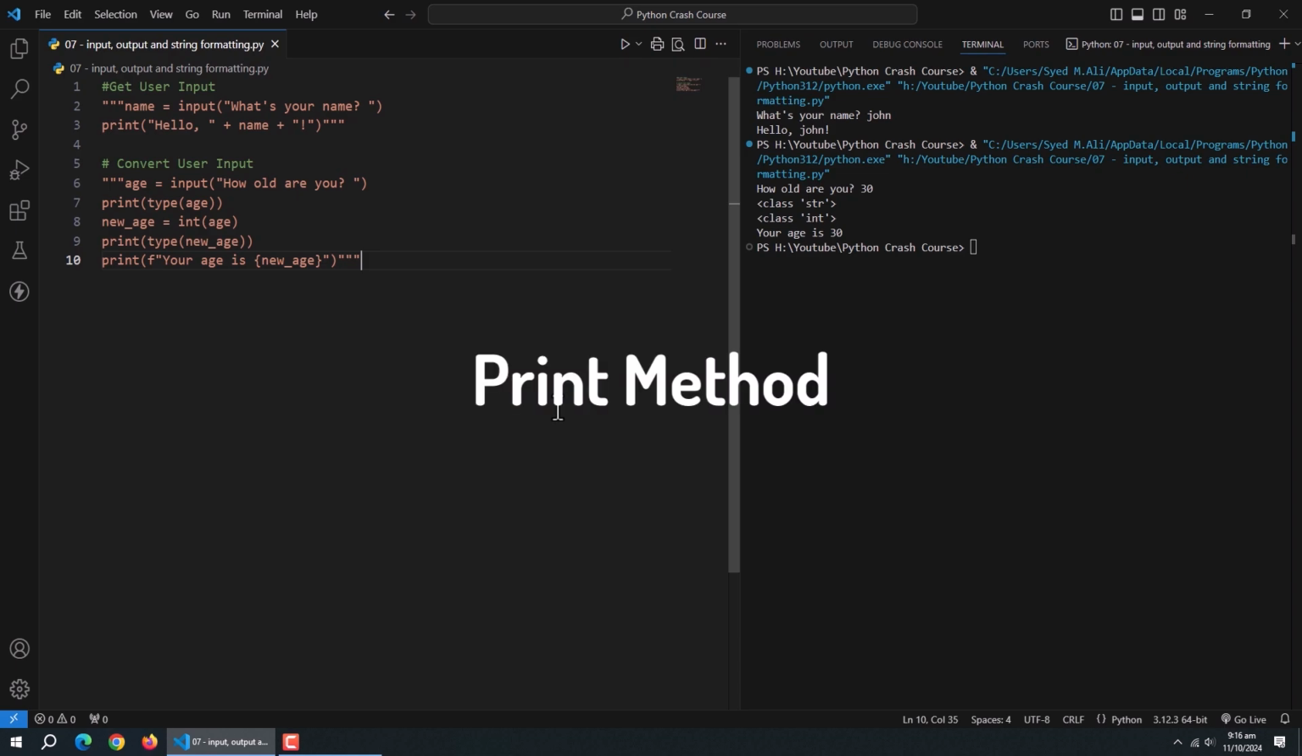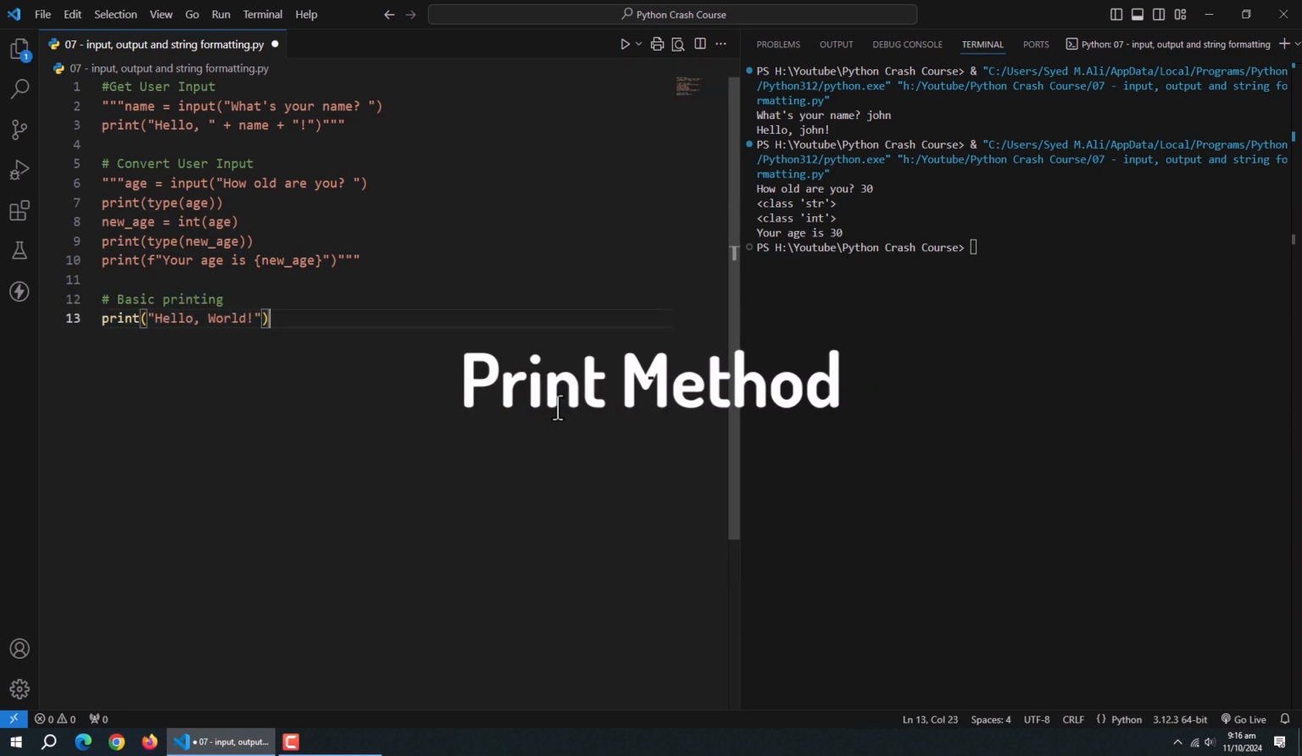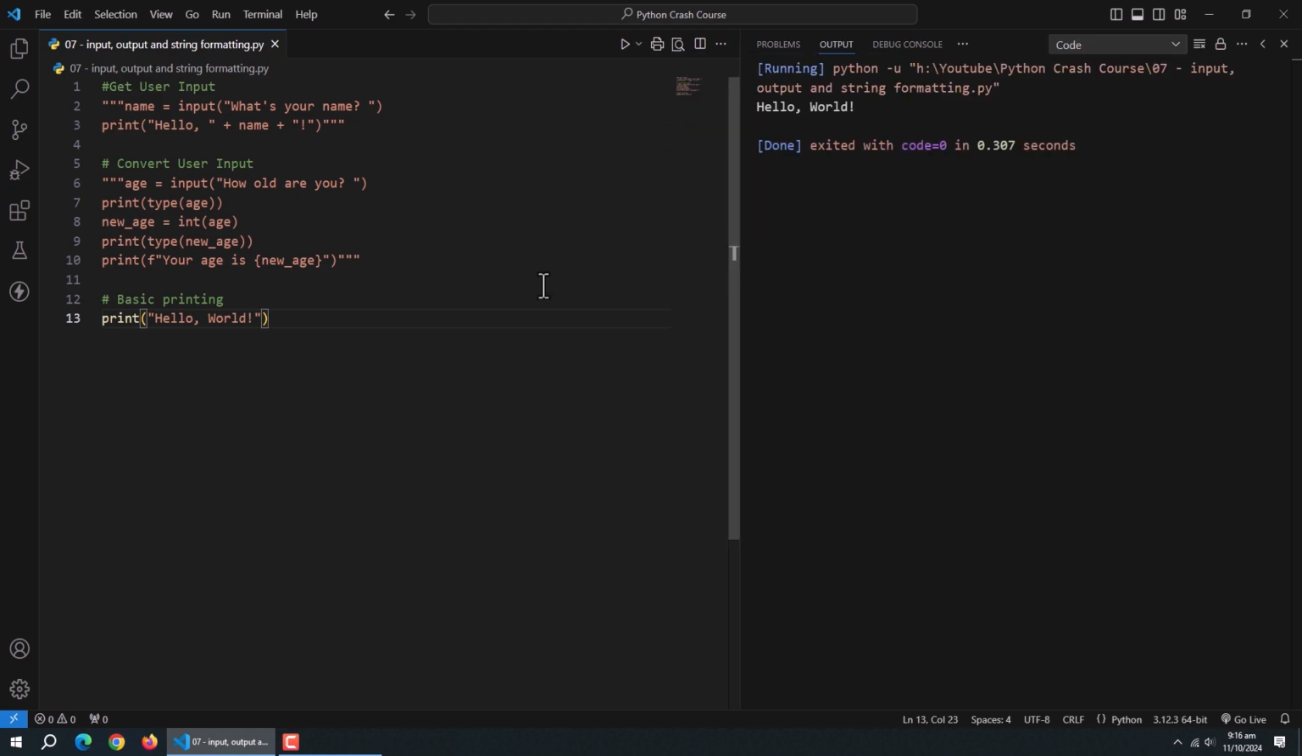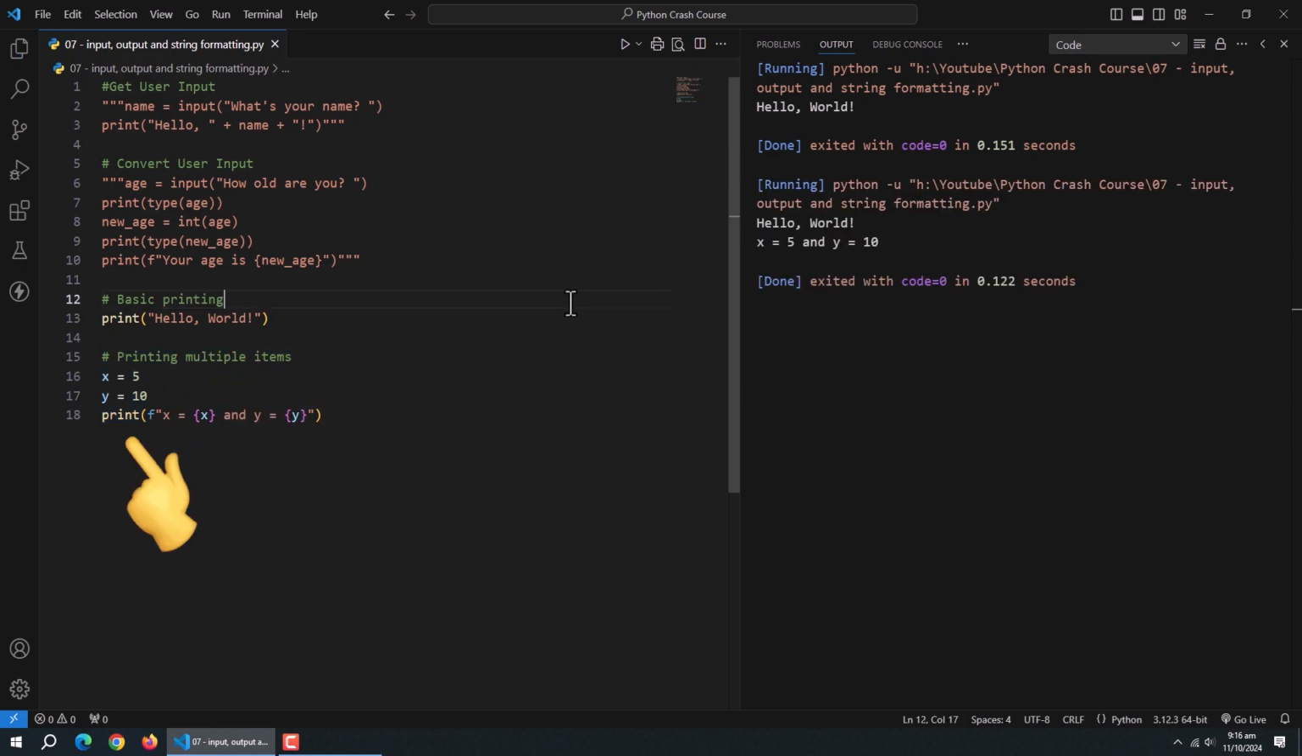We've been using the print method all along, but let's dive a bit deeper. The print function is incredibly versatile. Here are some incredible features of it. We've been printing output like this. Then comes printing multiple items. Here we declared two variables. Then we used the print method. Inside it, we used this F letter before the string for string formatting. Then we can use curly brackets to display the variable inside the strings. As we can see, the values of the variables are displayed.